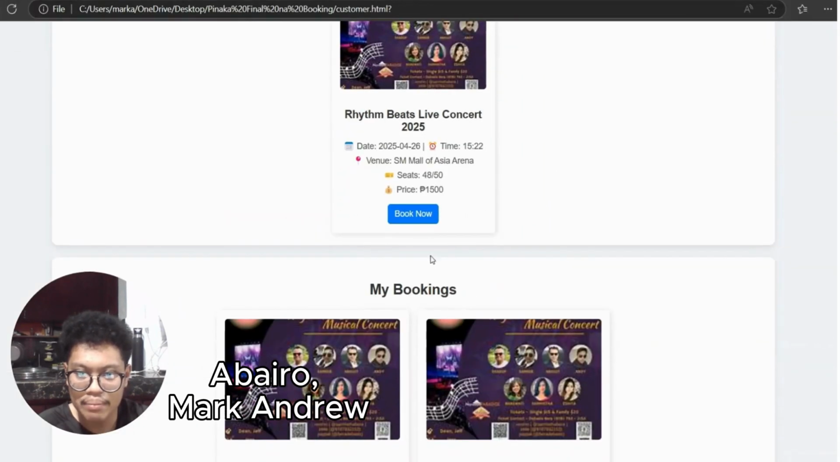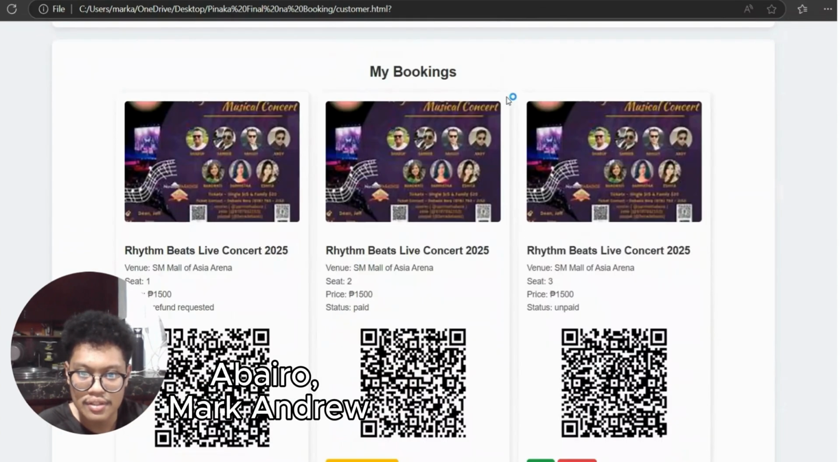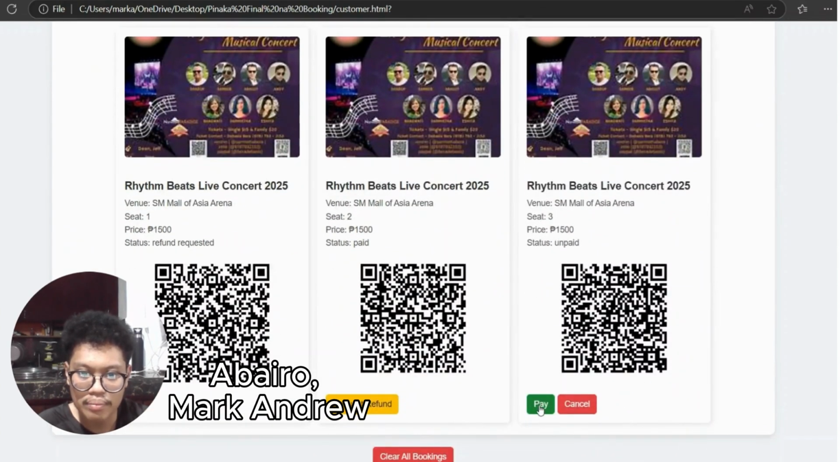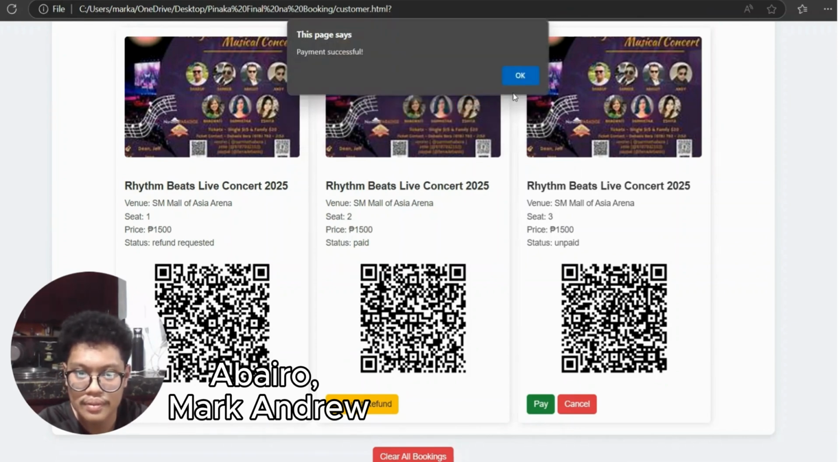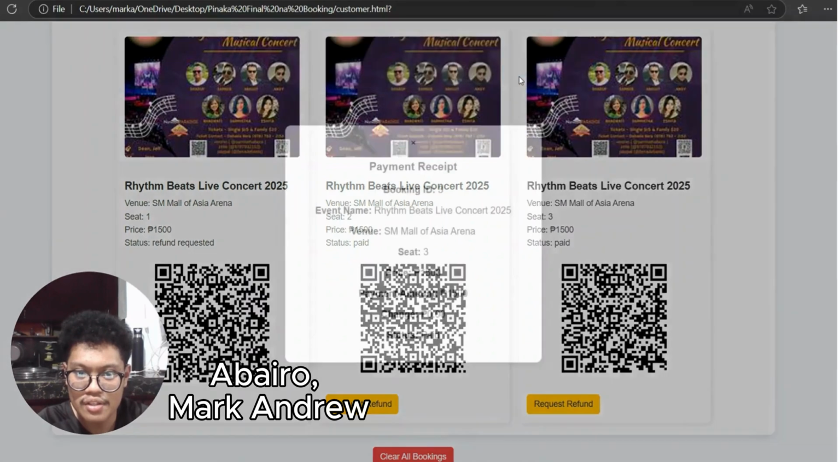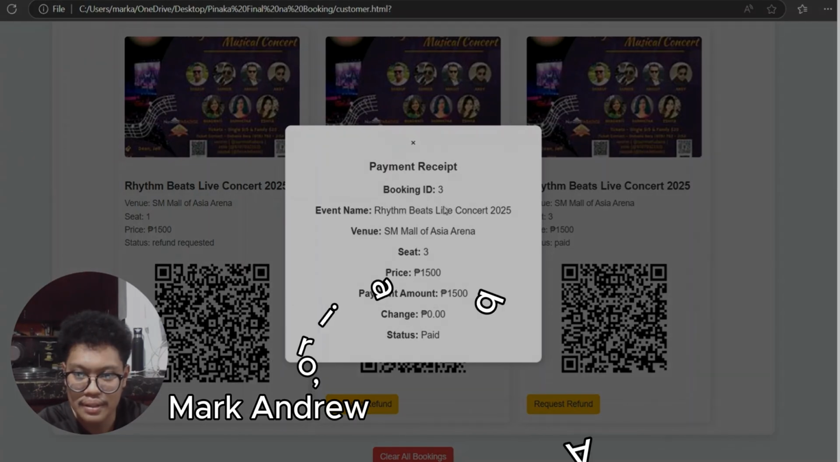So if I book or select a seat, I'll confirm booking. Here it is. Then I will tap paid and type the amount to pay. So once the payment is successfully booked, the payment receipt will show here with the information.